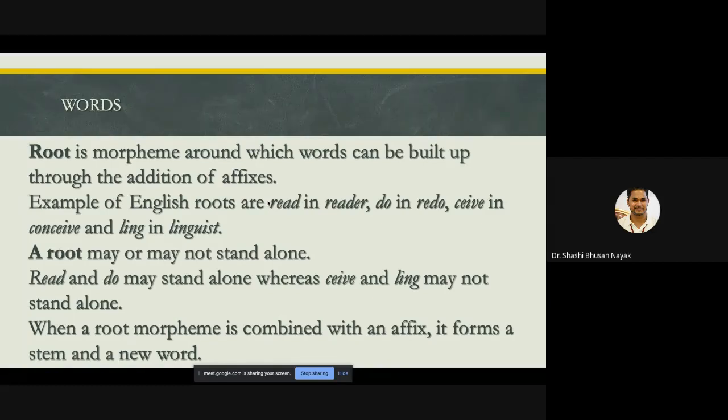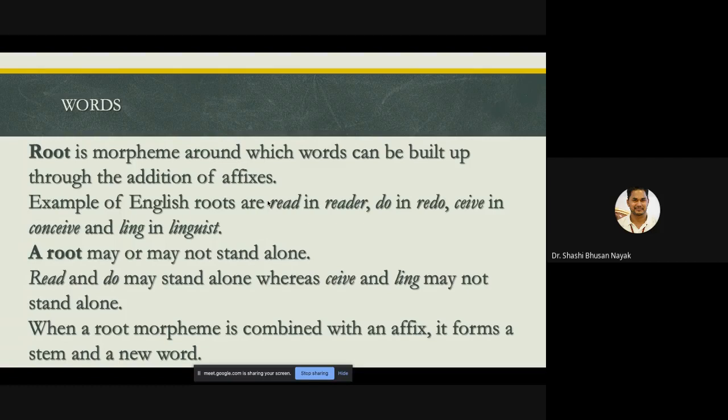A root may or may not stand alone. Read and do may stand alone, whereas CEIVE or LING may not stand alone because they need something else to support them. When a root morpheme is combined with an affix, it forms a stem and a new word. Then again, in future, you will get to know what is a stem. Okay, now root is clarified.